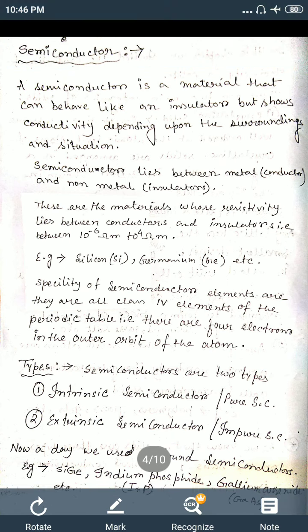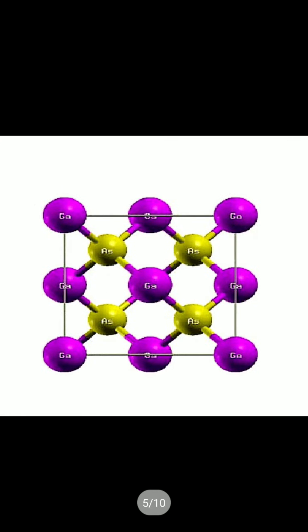Let's start with the first type, the intrinsic semiconductor. This is a gallium arsenide structure, a compound semiconductor, gallium and arsenide. A little bit of arsenide is used, so we can say this is an extrinsic semiconductor. You will also understand, when we discuss the extrinsic semiconductor, how we form this impure semiconductor. Gallium is a class 4 element, but arsenide is not a class 4 element. It is either a pentavalent or a trivalent atom.